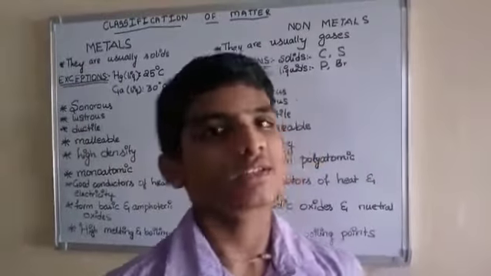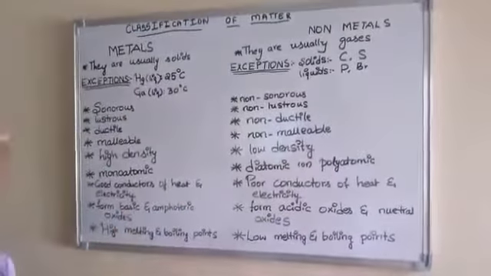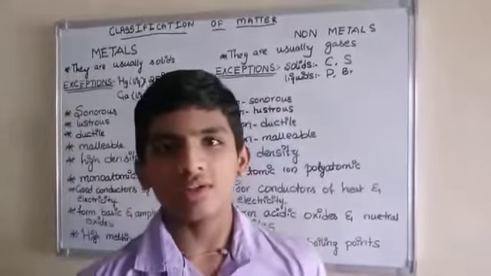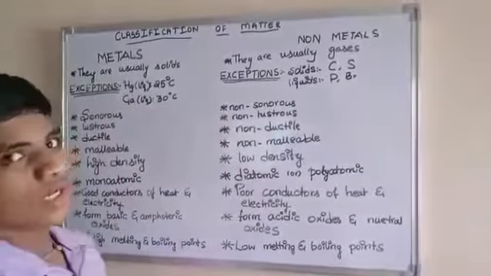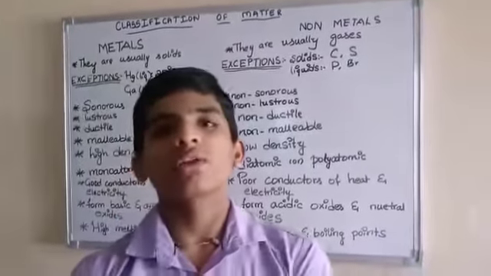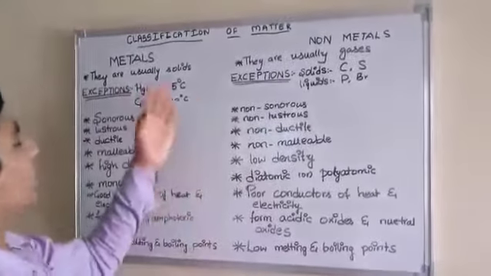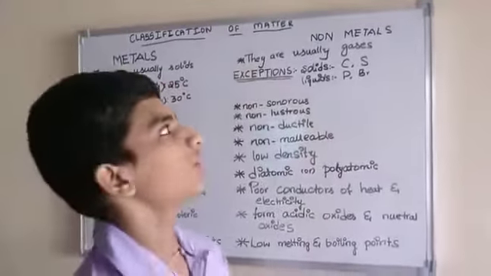Today we are going to discuss the subject chemistry and the topic classification of matter. Previously we discussed the topic classification of elements, and we learned that there are metals, non-metals, metalloids and noble gases. First, let us learn about the properties of metals and non-metals.